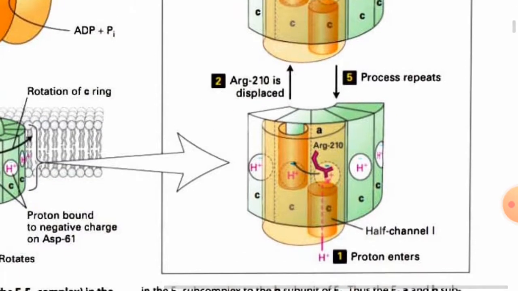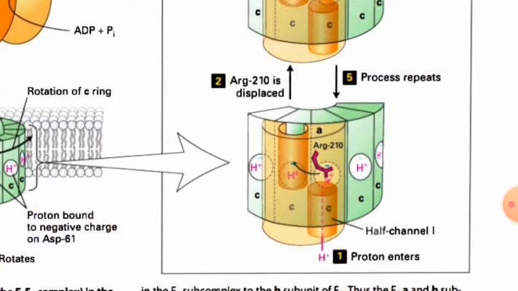It is possible because the arginine of the A subunit neutralizes the aspartate in the C ring. When the proton is moved, it is expelled towards half channel 2 and imported into the matrix.